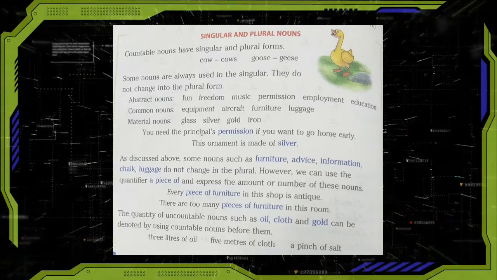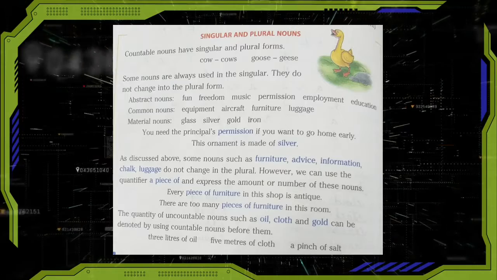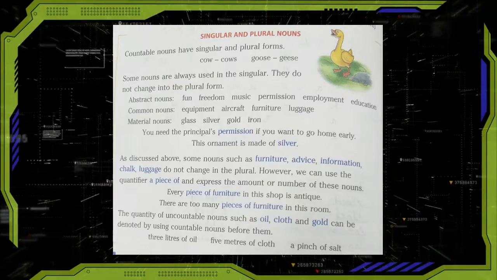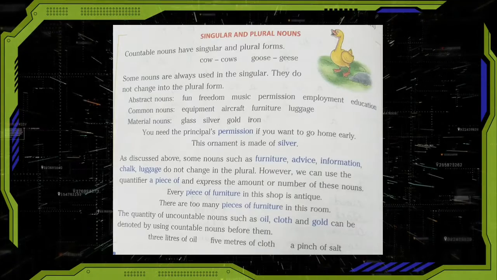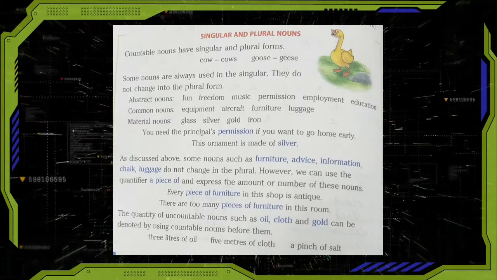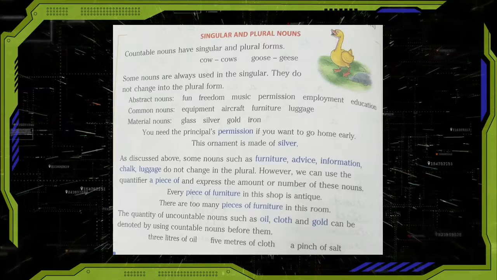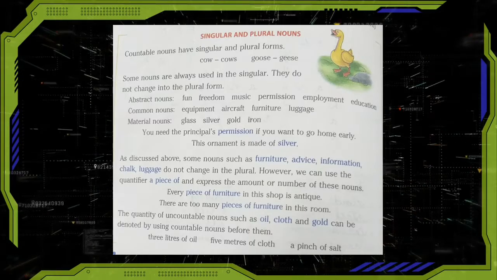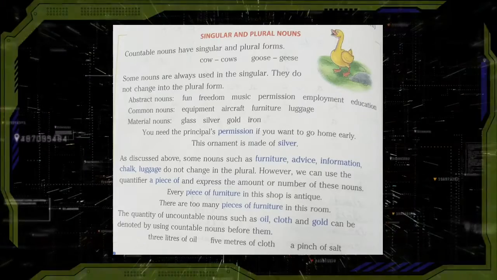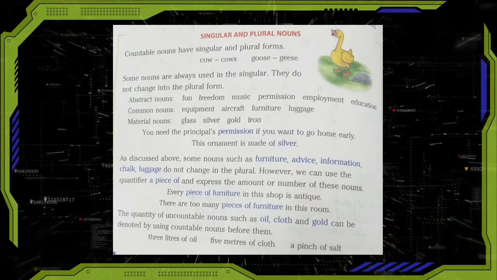As discussed above, some nouns such as furniture, advice, information, chalk, luggage do not change in the plural. However, we can use the quantifier a piece of and express the amount or number of these nouns. For example, every piece of furniture in this shop is antique. There are too many pieces of furniture in this room.